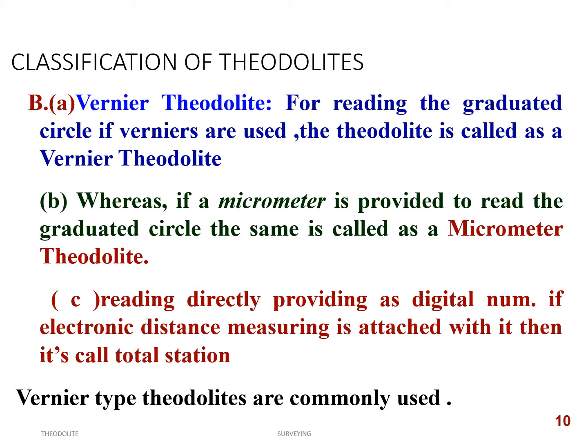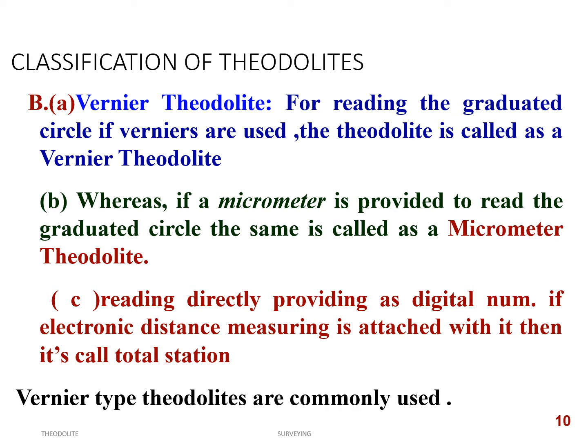Yes, what is a vernier theodolite? For reading a graduated circle, if verniers are used, the theodolite is called a vernier theodolite, whereas if a micrometer is provided to read the graduation circle, it is called a micrometer theodolite. If the reading is provided directly as a digital number, with electronic distance measuring attached to it, that is called an electronic theodolite.